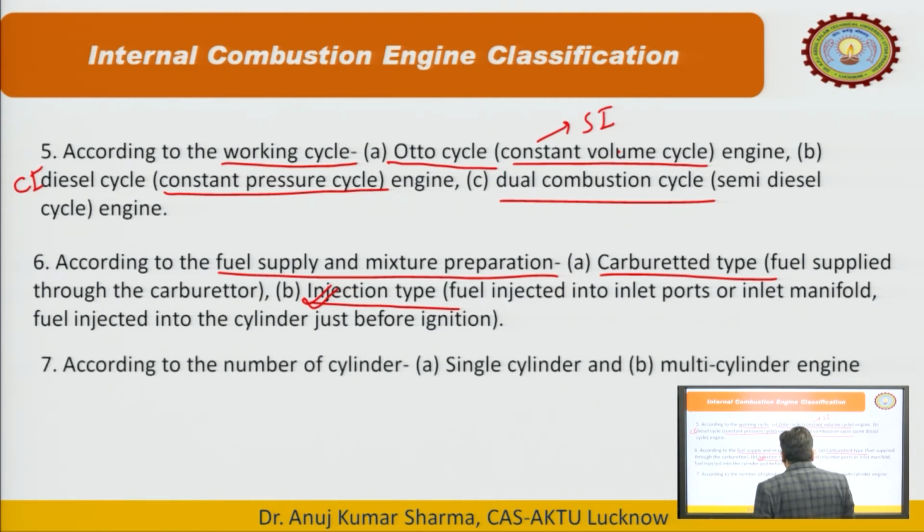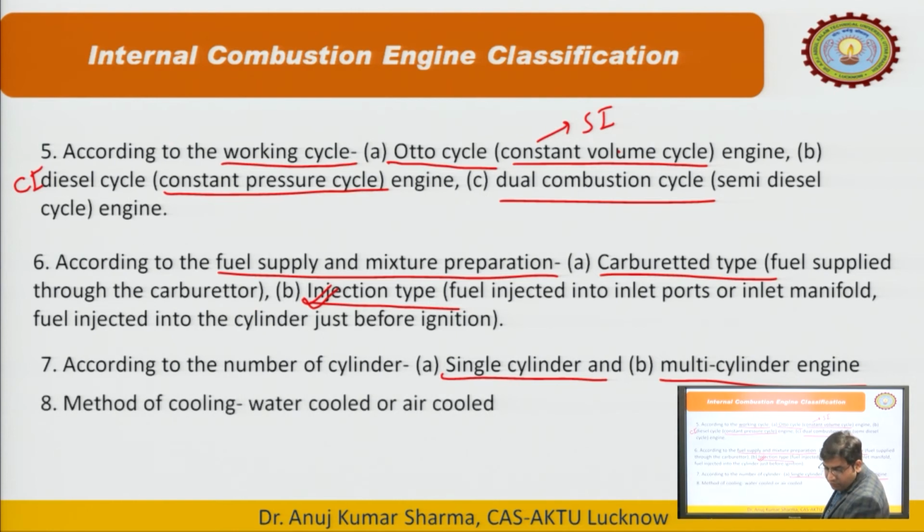Next is the number of cylinders. You might have seen that a motorcycle engine is a single cylinder engine, sometimes a double cylinder engine. When we talk about the engines of cars, trucks and buses, we call them multi cylinder engines, because inside that engine we have more than one cylinder and piston arrangement. If we want low power, like in the case of scooters or 100 cc motorcycles, we use single cylinder engines.